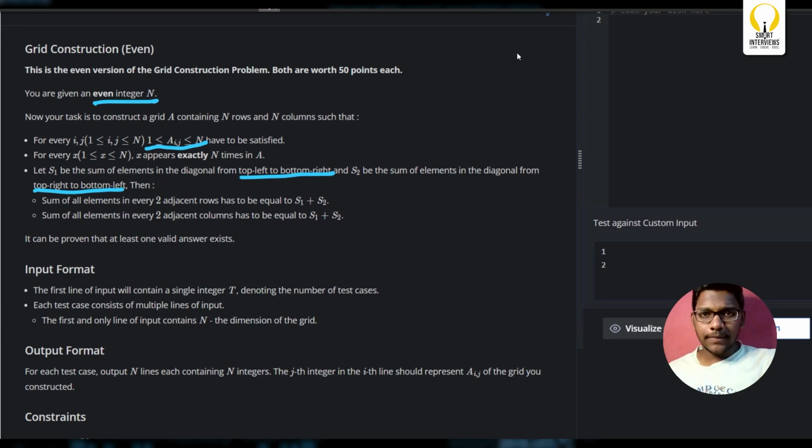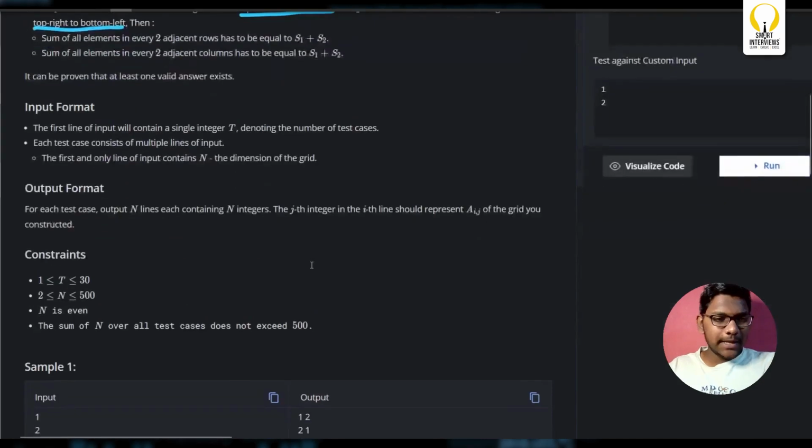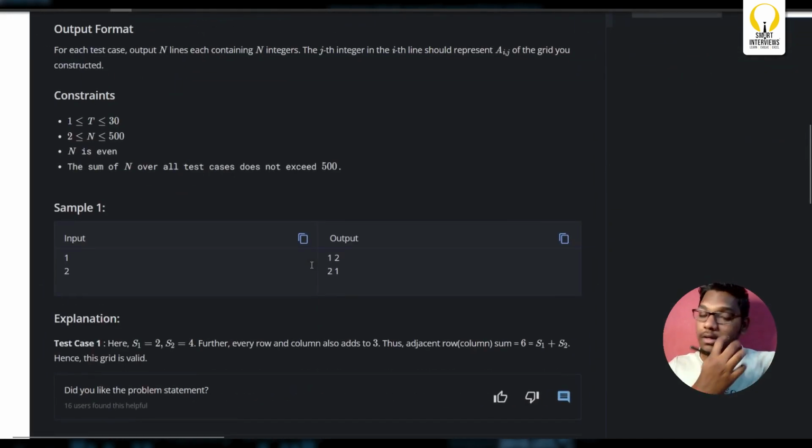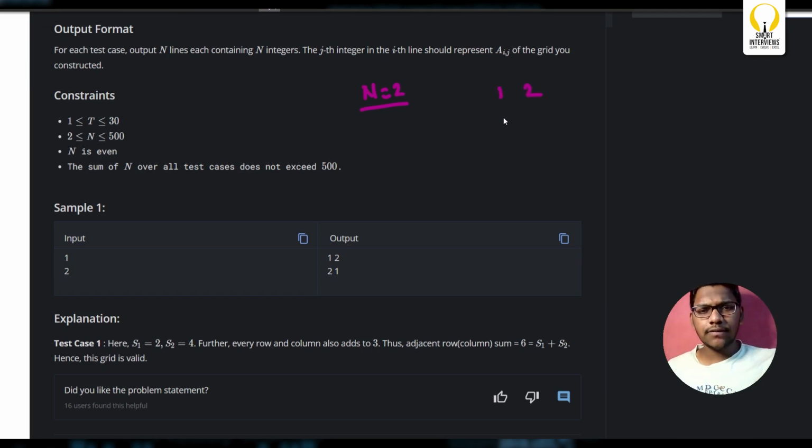Let's say we consider n equal to 4. First we'll see the sample IO. In the sample IO, he says n equal to 2, right? We'll consider n equal to 2. Now we'll try to construct a simple matrix, which is 1 2, 1 2. This is not the matrix you have to print. There is another condition on top of it.